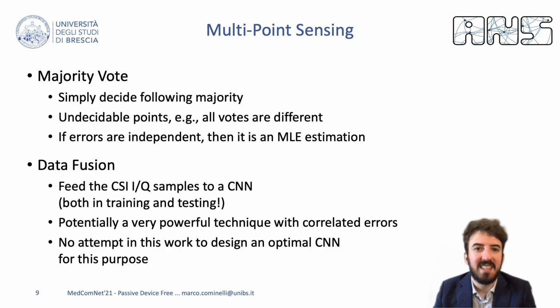However, if all the errors are independent, this represents a maximum likelihood estimation. On the other hand, we can feed all the CSI extracted at different nodes for the same received frame to a novel convolutional neural network, specifically trained and tested with this augmented data. This is in principle a very powerful technique, but in this work we will limit ourselves to consider a CNN with a structure very similar to the one we have seen before.